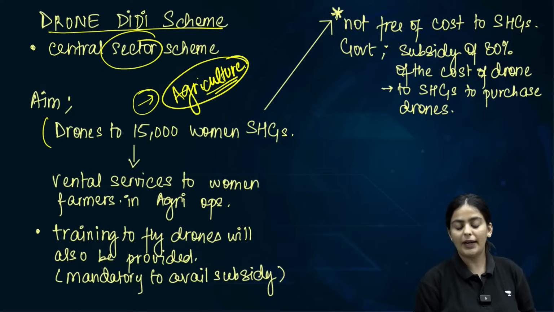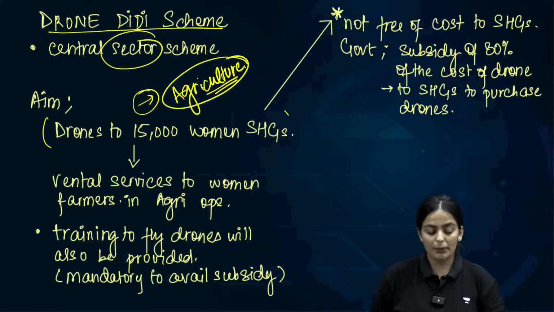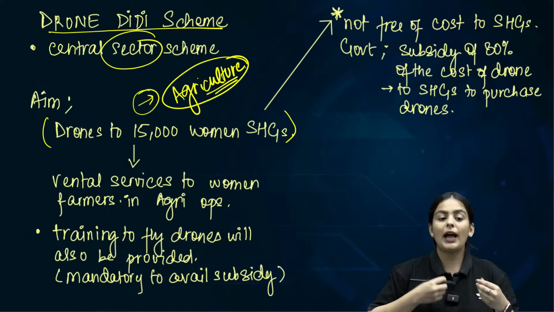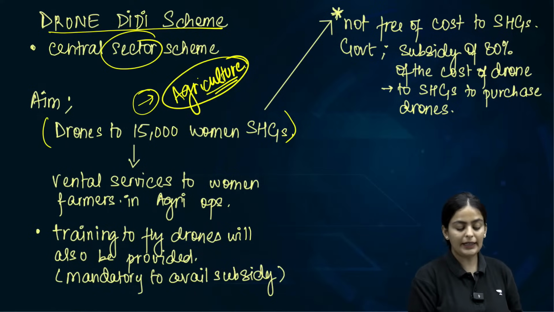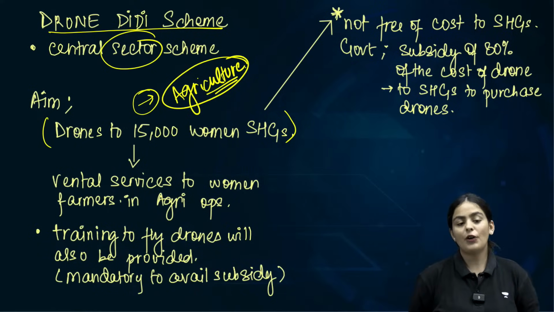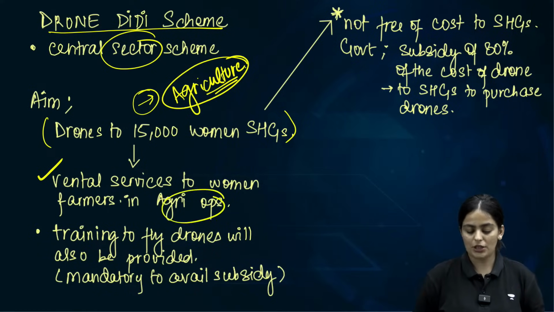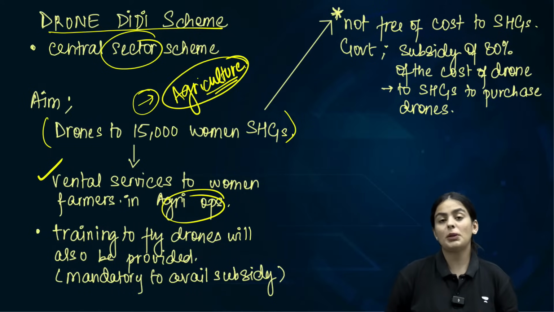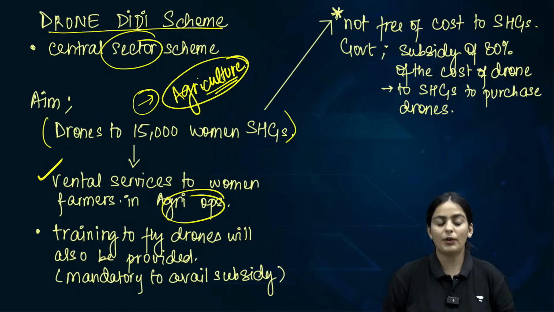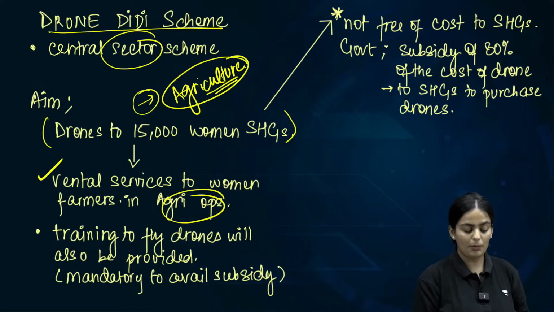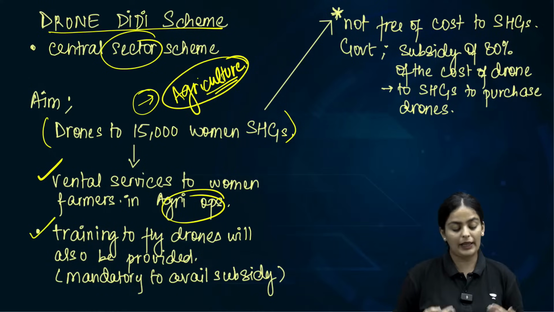Drones will be provided to 15,000 women SHGs, and they will have the option of renting them out to other female farmers for agricultural operations. Clear? Training will also be provided to particular female farmers in order to operate or fly the drone.